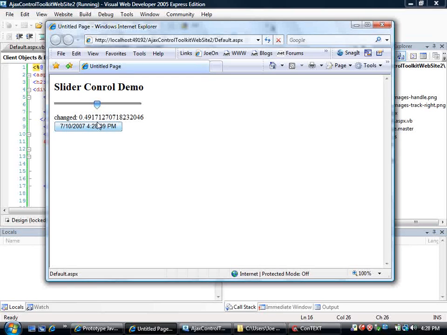And for the most part, at least in my experience, I've encountered very few compatibility problems using third-party JavaScript libraries to enhance your user interface along with the Microsoft Ajax technologies, primarily because they're designed to be compatible with basically whatever you want to use. So hopefully that's a good demonstration of how you can extend the aesthetic value of your user interface by adding other JavaScript libraries that you might find out there on the internet or that you might write yourself to the functionality that's provided by the Microsoft Ajax technologies.